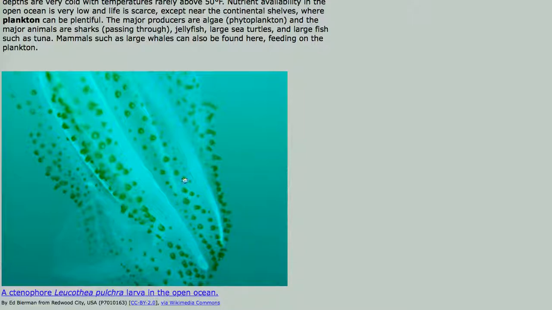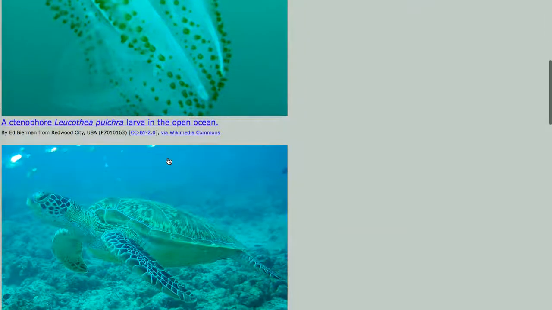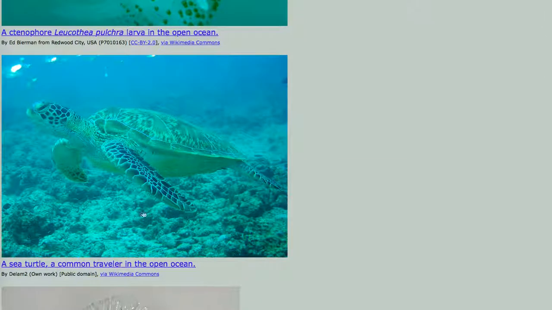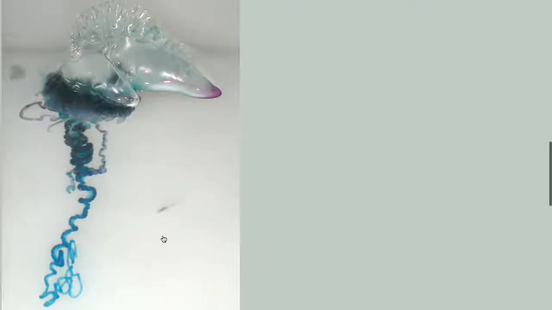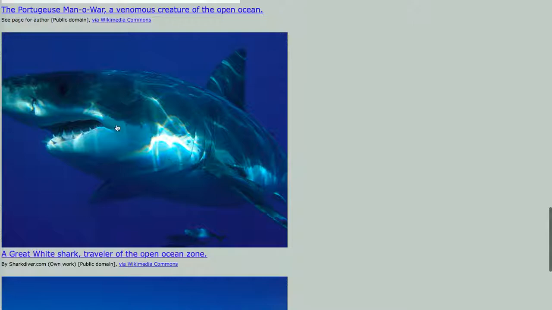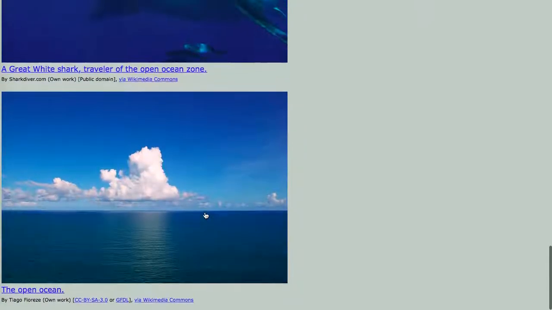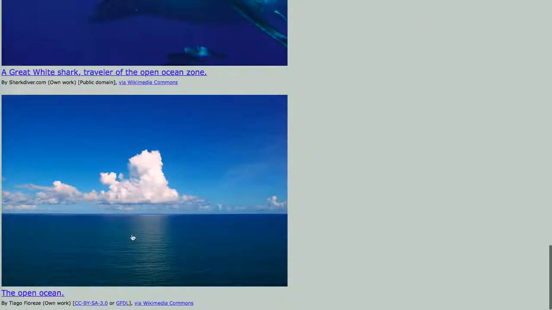There are some things in the open ocean, but not much. This is a ctenophore growing in the open ocean. You do find sea turtles swimming in the open ocean, and there are man-o-war jellyfish floating in the open ocean, and there are great white sharks occasionally swimming in the open ocean, but there's just not a lot out there.